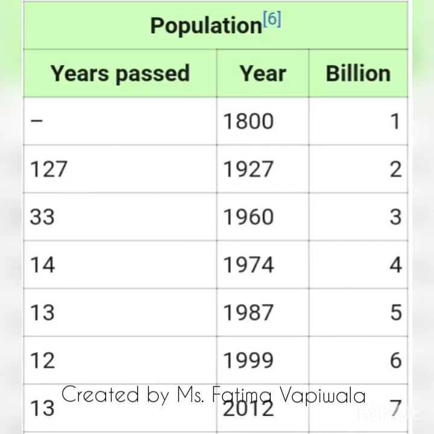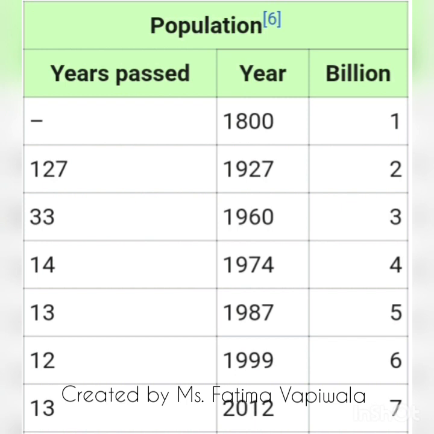Population explosion refers to the rapid and dramatic rise in world population that has occurred over the last few hundred years. In 1800, the population of the world was 1 billion. In 1927, after a gap of 127 years, the population of the world doubled and became 2 billion. In 1960, the population of the world became 3 billion. The gap between 1927 and 1960 was 33 years. So in 33 years, the population of the world increased by 1 billion. So on and so forth.